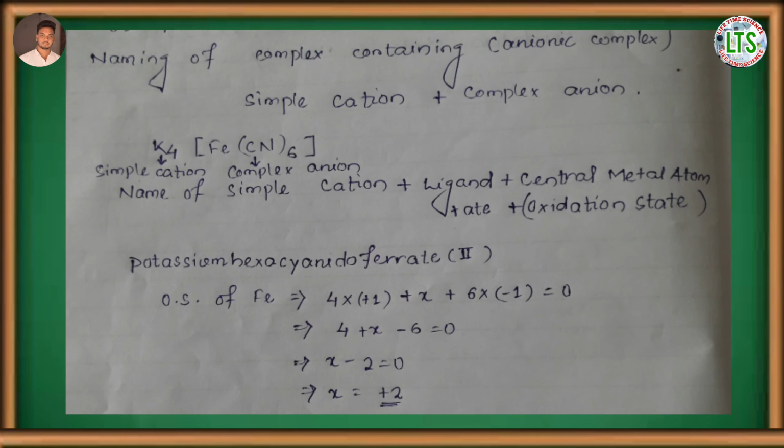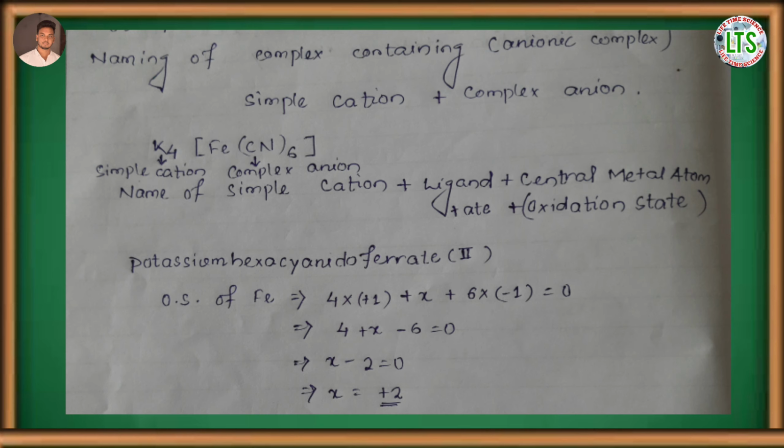Now, naming of complex containing simple cation and complex anion, or you can say naming of anionic complex. For example, in the complex K4[Fe(CN)6], here K4 is the simple cation, and [Fe(CN)6], which is present within the square bracket, is a complex anion. The sequence of naming of such a complex is: first the name of the simple cation, plus ligand, plus central metal atom, plus ate, plus oxidation state within the parentheses.